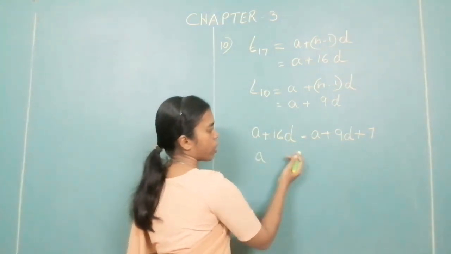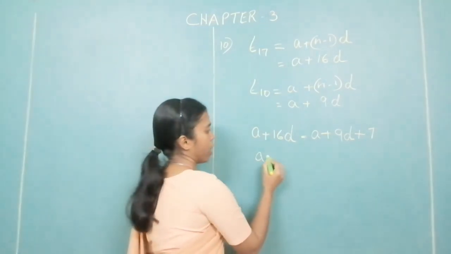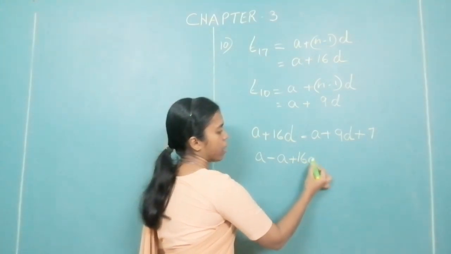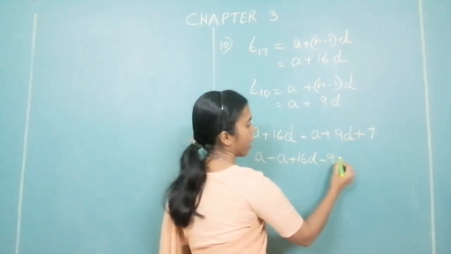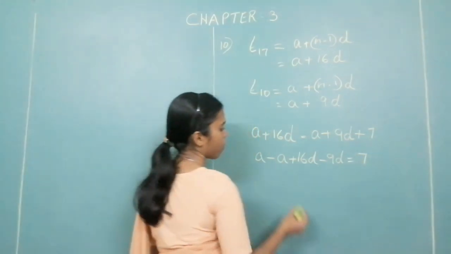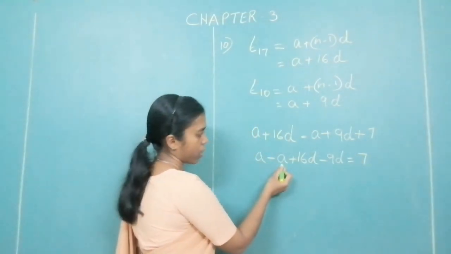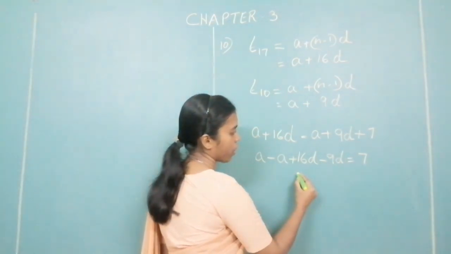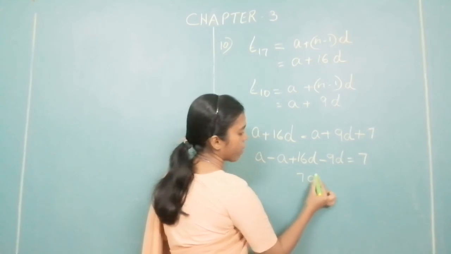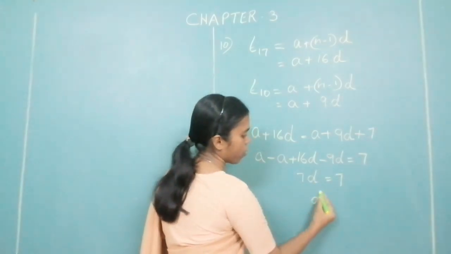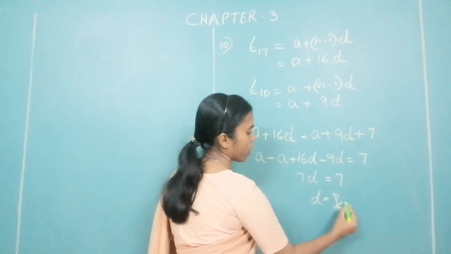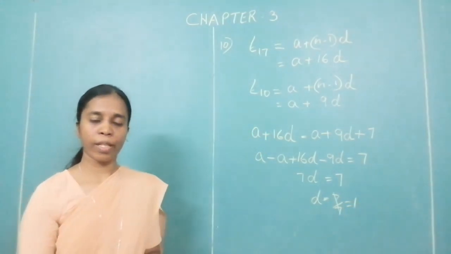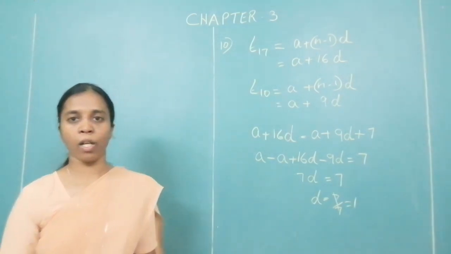A, I am bringing all the terms this side, only keeping one number one side. A minus A plus A become minus A, plus 16D, coming this side minus 9D is equal to 7. Plus A and minus A get cancelled. You have 16D minus 9D. How much is 16D minus 9D? 7D is equal to 7. Therefore, D is equal to 7 upon 7, that is equal to 1. That is the question that is asked to you. Therefore, the common difference is 1.